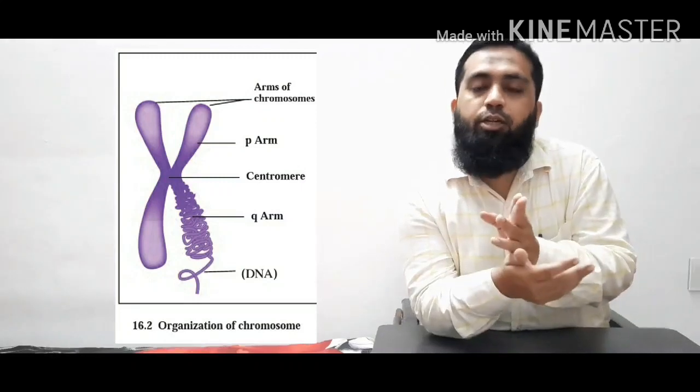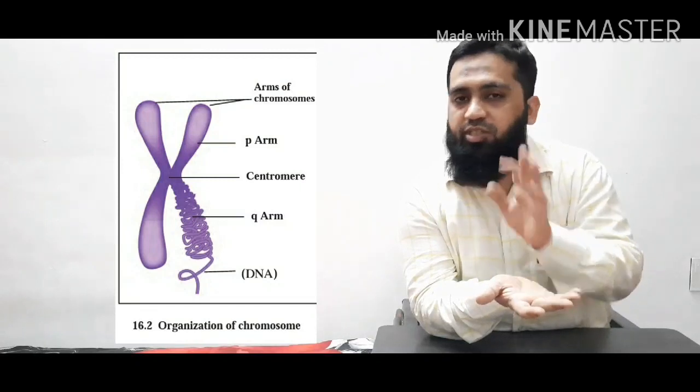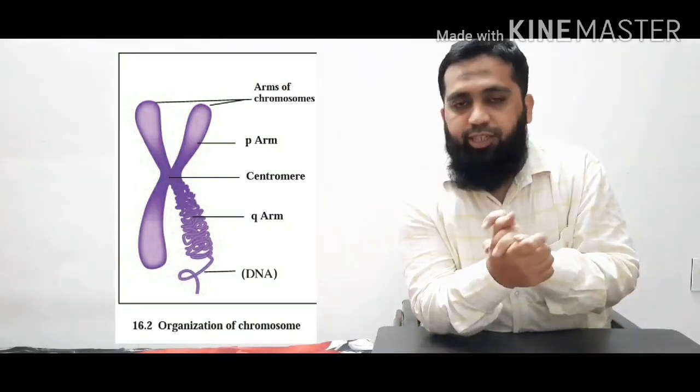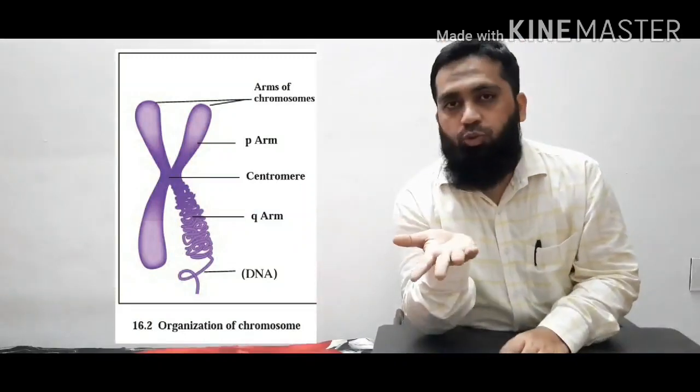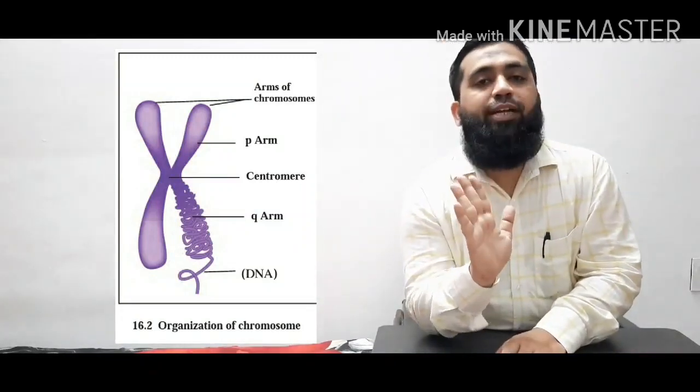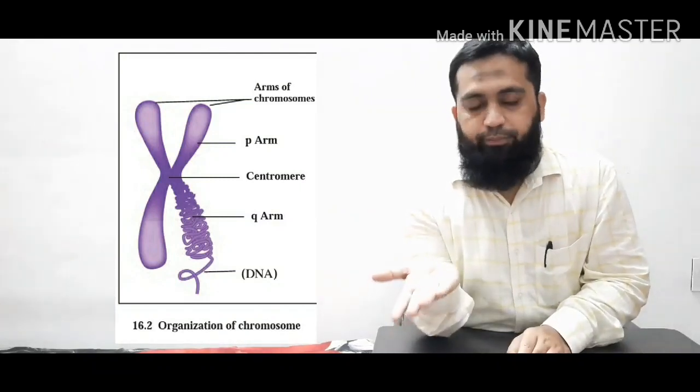Any human cell has 46 chromosomes, that is 23 pairs. You can call it 23 pairs or 46 chromosomes. These 46 chromosomes get duplicated before the cell division process starts.